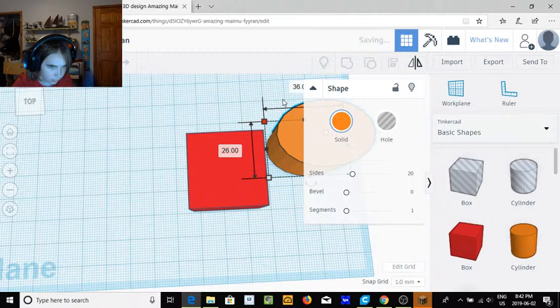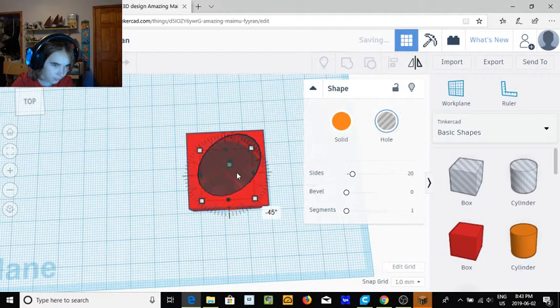Now I can click on this. I'm going to shrink it back down, and then I'm going to select hole. Now I bring this over here. Now I can rotate this using these little rotate buttons to whatever I want.